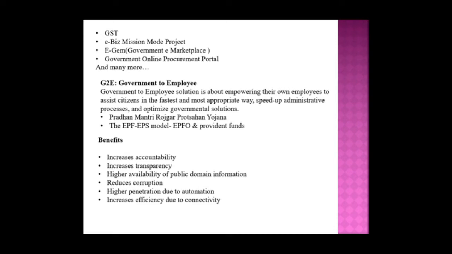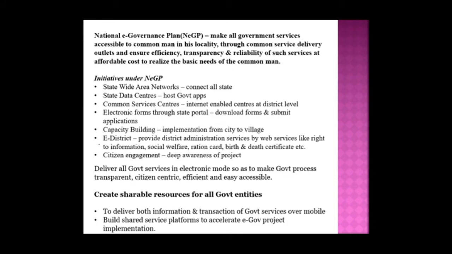And what are the benefits? Increased accountability, increased transparency, higher availability of public domain information, reduced corruption, higher penetration due to automation, and increased efficiency due to connectivity. These are some of the benefits.